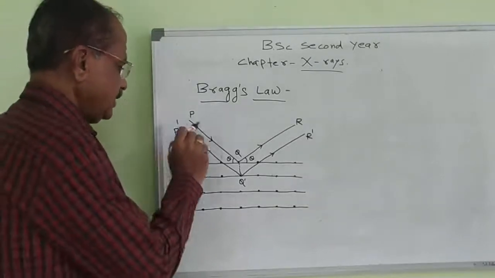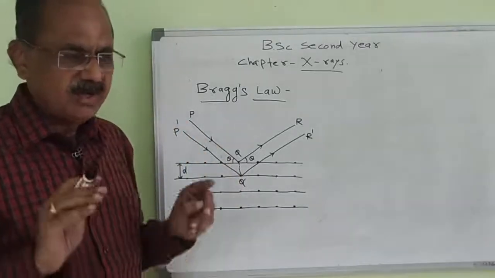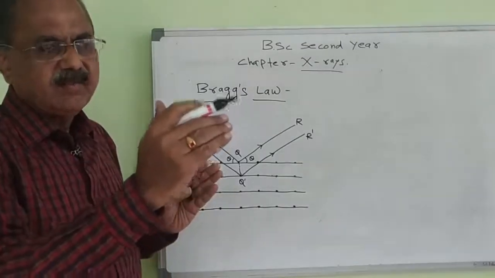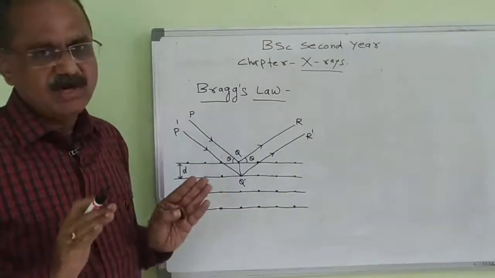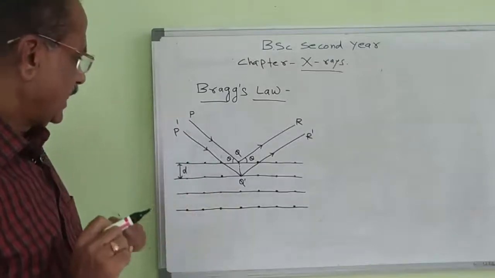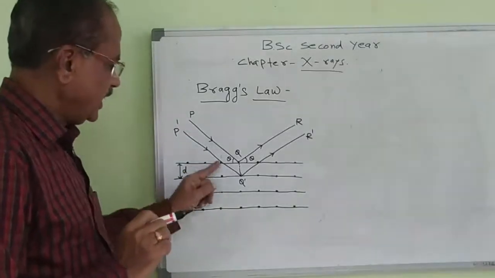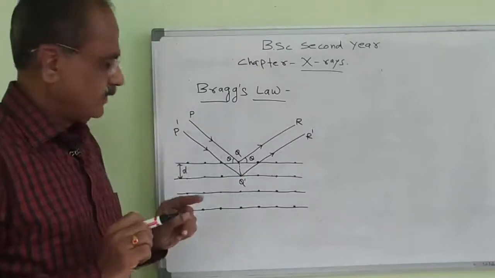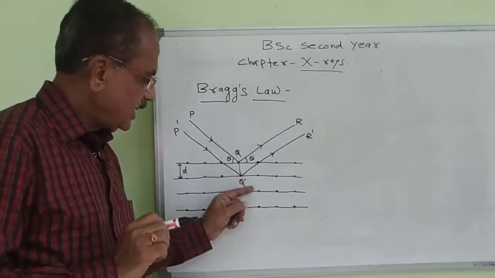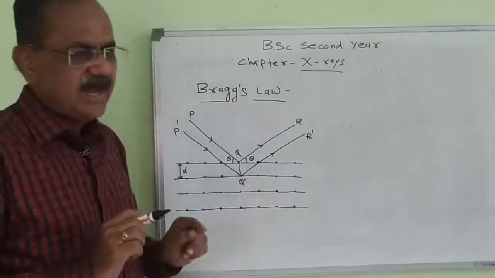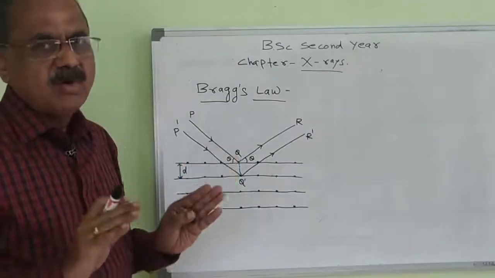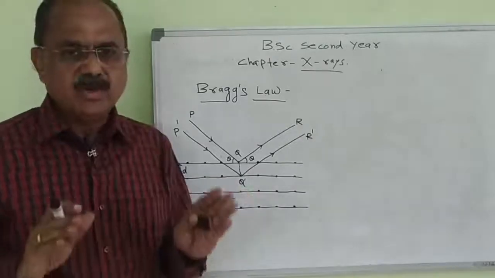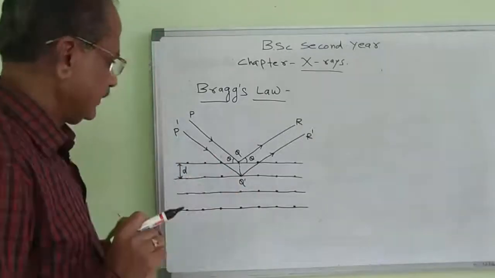As the ray is incident on a lattice point or atom, partly the ray is reflected, partly transmitted or penetrates through the material. After penetration, its intensity goes on decreasing from one layer to another, and a stage is reached where there is no reflection of the light ray. Then we can say there is total absorption of the light ray.